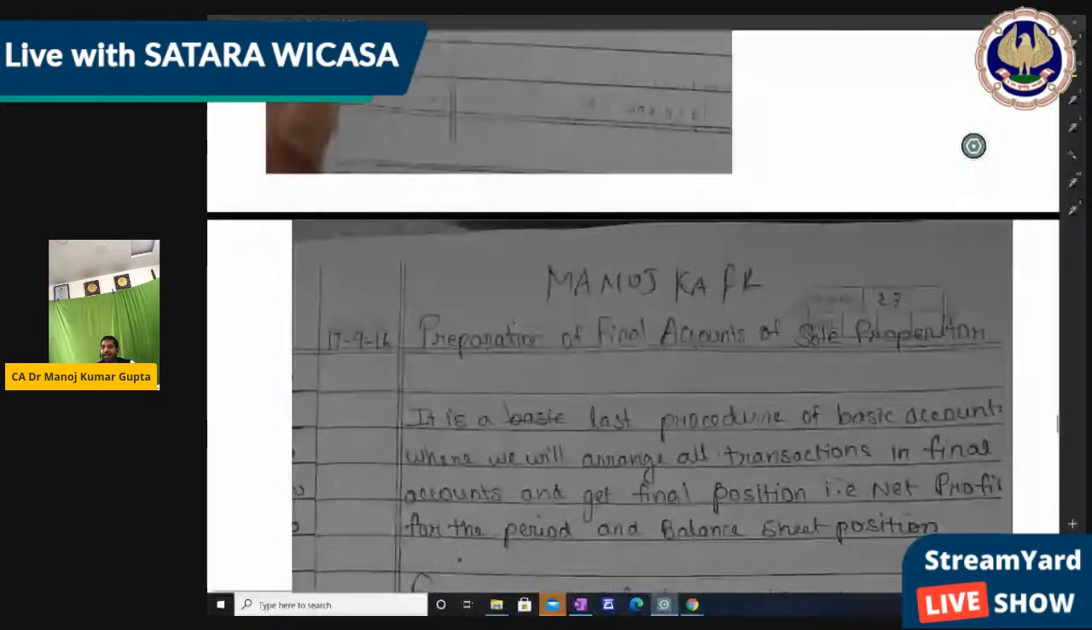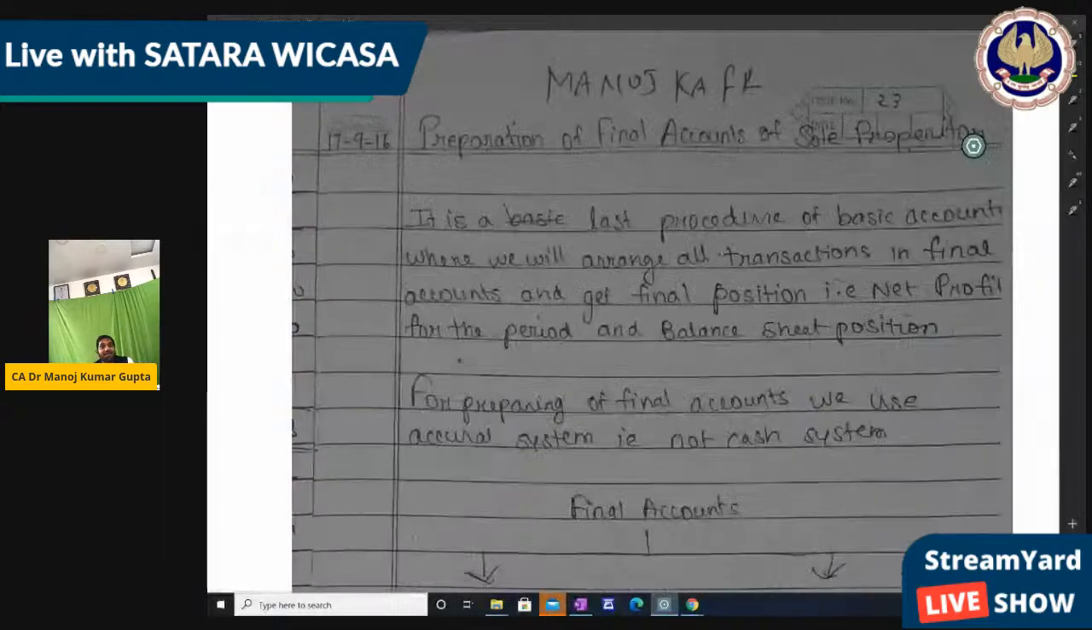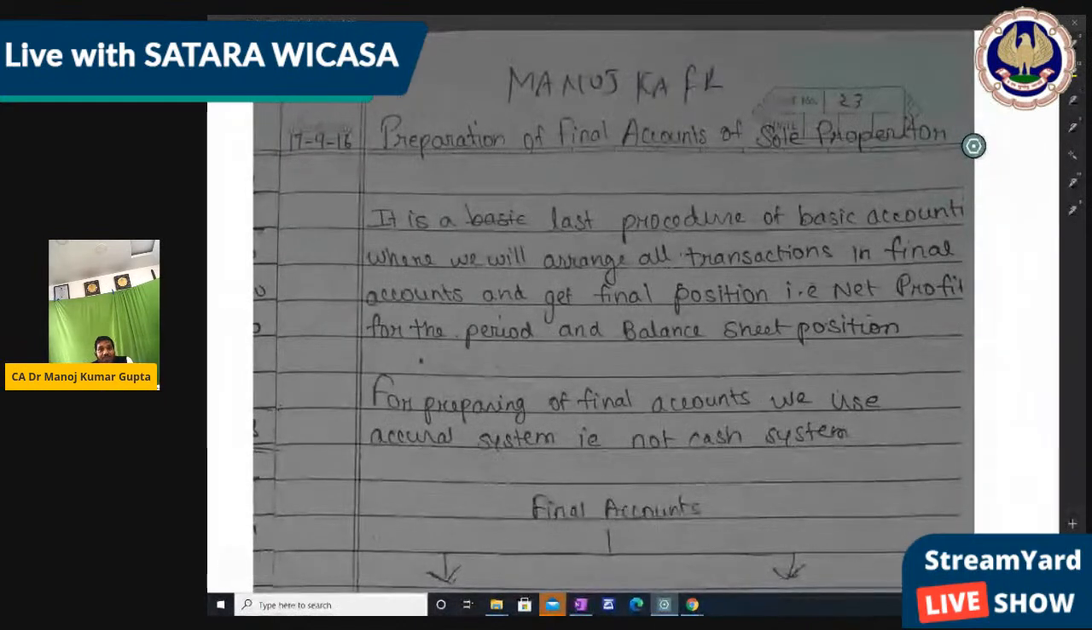Yes, preparation of final account. So whatever we had discussed, first we write the proper way, then we will make the final account. It's the last procedure of basic accounting, as I told you from the beginning, where we arrange all transactions in the final account and get the final position, that is net profit for the period, and balance sheet position.